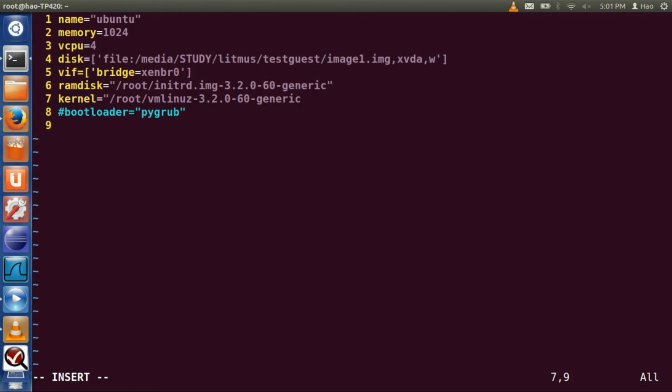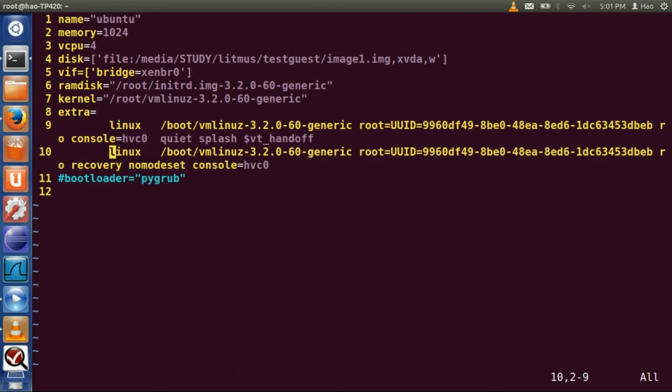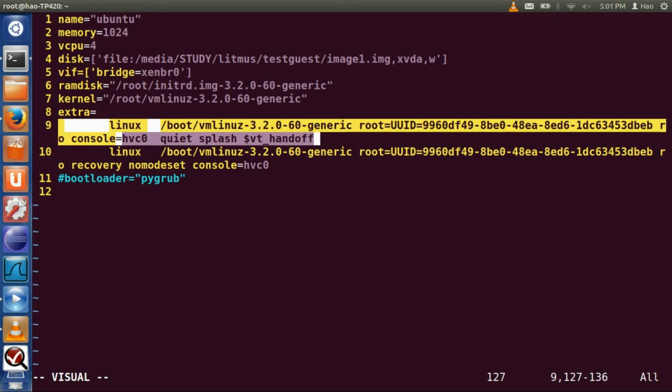And remember, we have to add another extra parameter here in order to boot our domain properly, which is inside the grub.cfg we just copied out from the image we just installed. So this line is actually what we need.